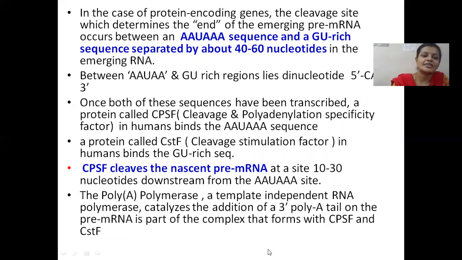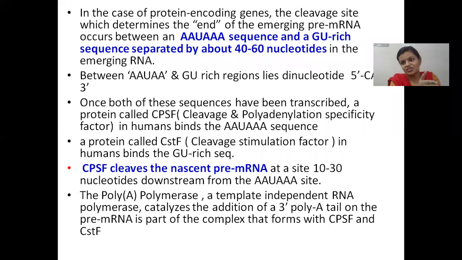These CPSF proteins and CSTF proteins and poly A polymerases together bind on the recognition sequences on the mRNA, and they cut off the mRNA from the growing nascent mRNA chain somewhere in between these two sequences, that is AAUAAA and GU-rich region, and the mRNA gets cut off from the RNA polymerase complex.